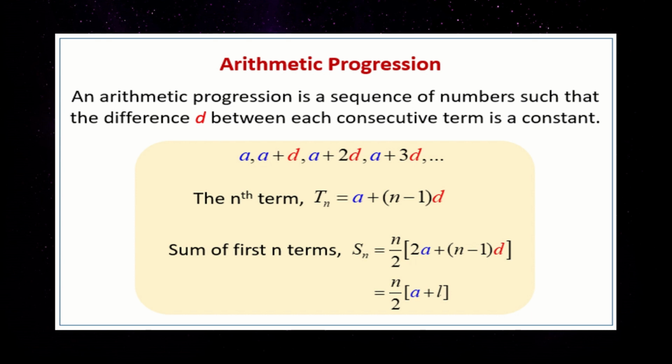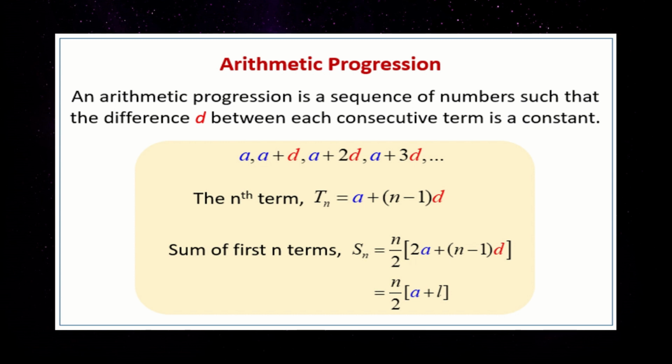The general form is a, a plus d, a plus 2d, a plus 3d, etc. The nth term, meaning the last term, is defined by the formula Tn is equal to a plus (n minus 1) into d.